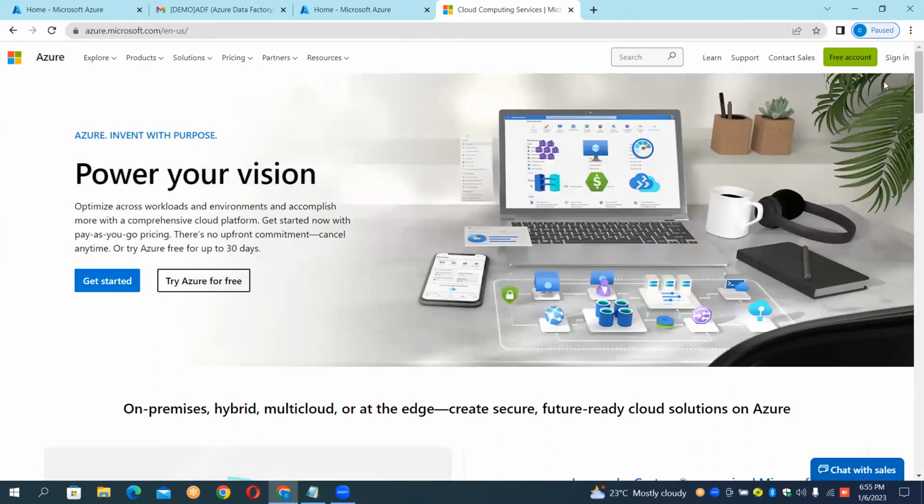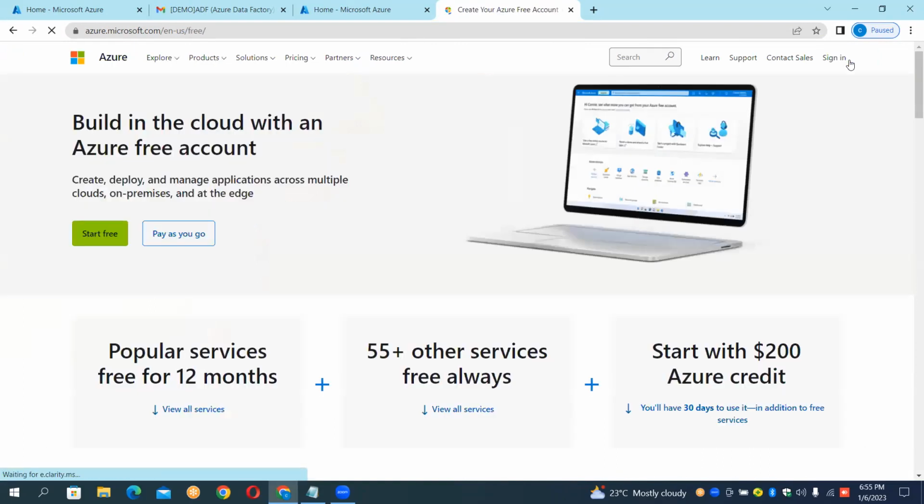Click on the free account, everyone. First try with the free account only, guys. Don't go with the pay-as-you-go model. It will ask you whether you want to start free or pay-as-you-go. Don't go with the pay-as-you-go. From day one, they will charge you. So start the free. And now, guys, you have to sign up.